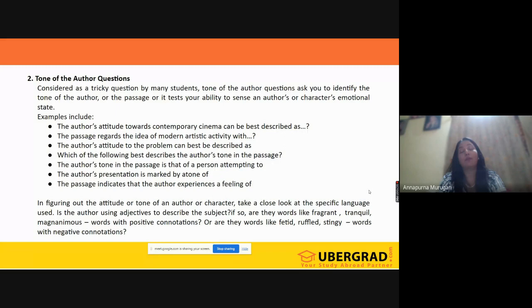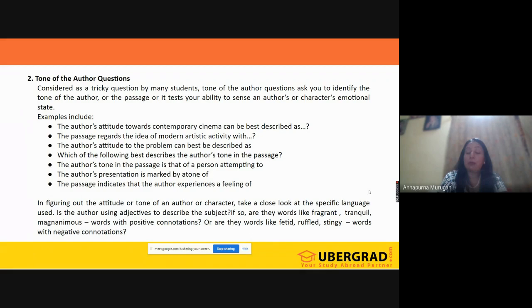How? Concentrate on the transition words like however, if, so, therefore, so that, in spite, despite. We have 250 transition words which we are going to discuss in our vocabulary session.